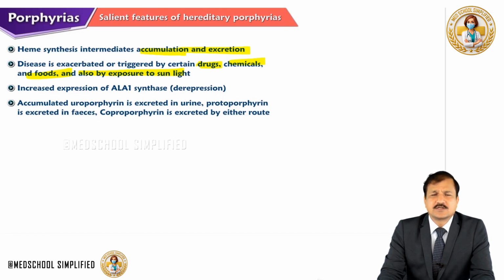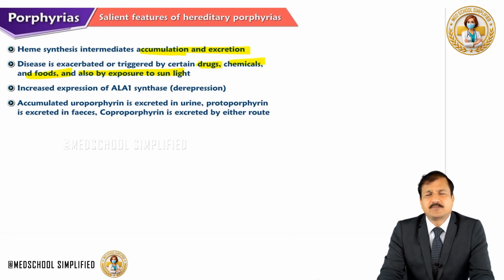Certain drugs, chemicals and foods will induce cytochrome P450 enzymes, and cytochrome P450 enzyme needs heme, so the heme synthesis pathway will be increased, and that will lead to accumulation of heme synthesis intermediates wherever the block is in that disorder. So that's how certain drugs, chemicals, foods will exacerbate or trigger the disease.